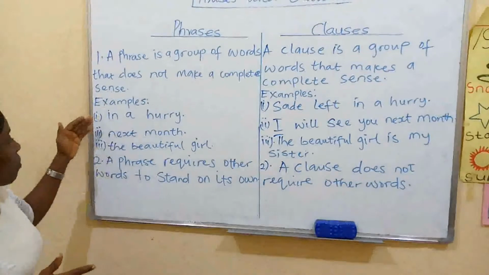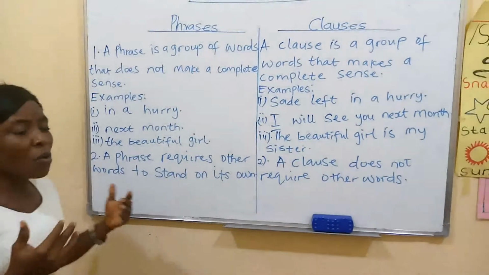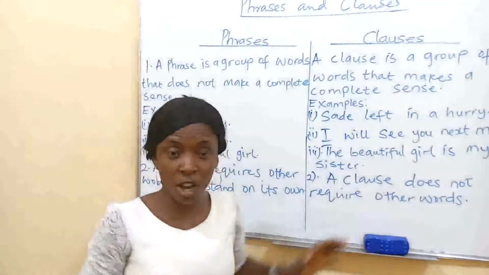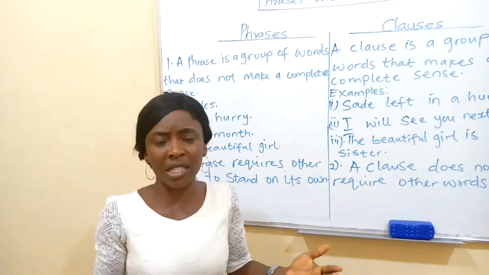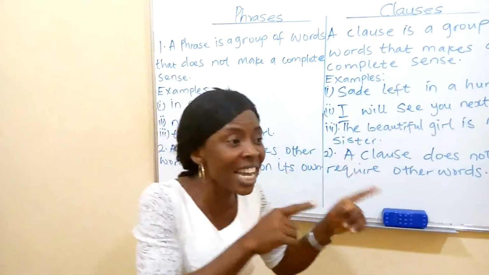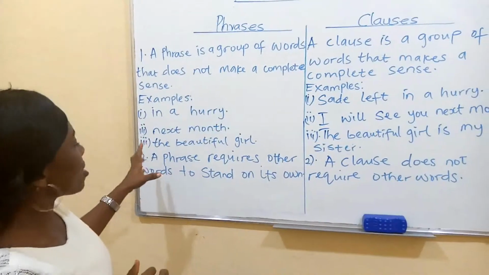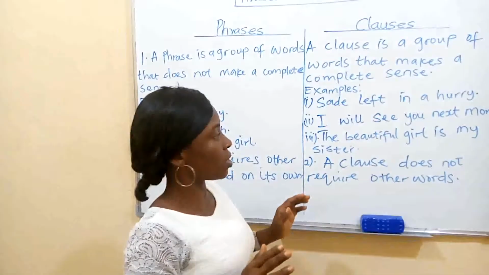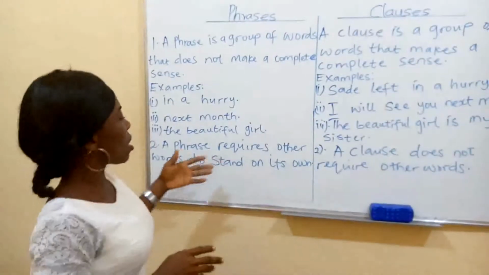Let's use this example. Number 1, in a hurry. You will say, what is in a hurry? Okay, so we say Sade left in a hurry. If you just meet somebody and say "in a hurry," the person will not understand what you mean. So you now say, what do you mean? Say, oh, Sade left in a hurry, and that makes sense. Whereas a phrase requires other words to stand on its own, a clause does not require other words. A clause is a complete sentence. It makes sense.